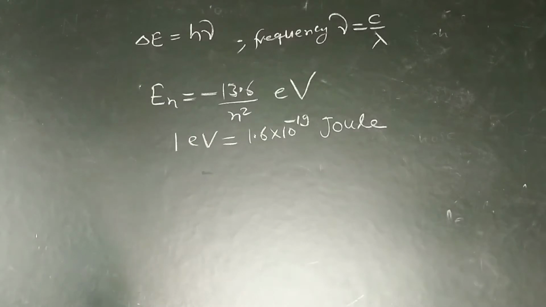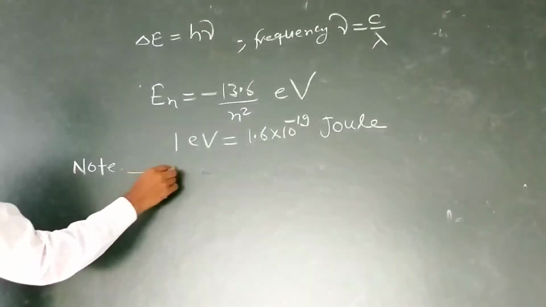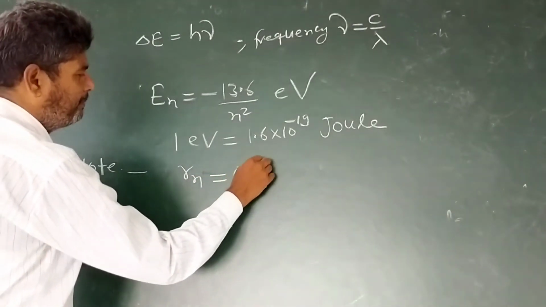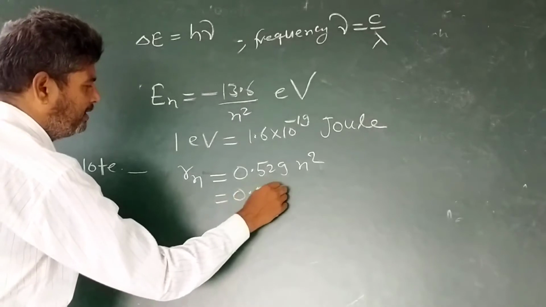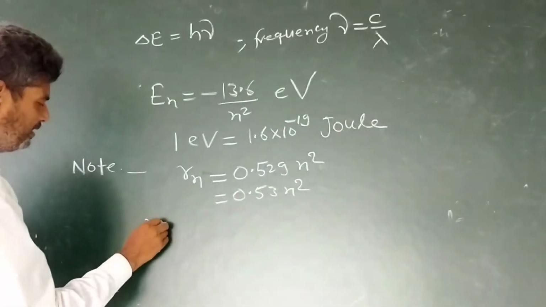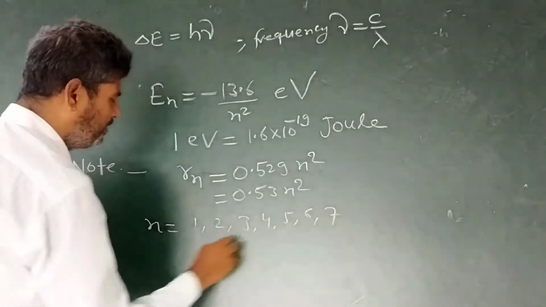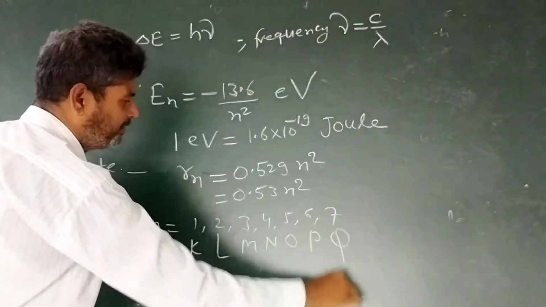Now some idea about electromagnetic radiation. Note, r n, the radius of the orbit, is equal to 0.529 n square, or 0.53 n square, where n is 1, 2, 3, 4, 5, 6, 7, meaning K cell, L cell, M cell, N cell, O cell, P cell, Q cell.